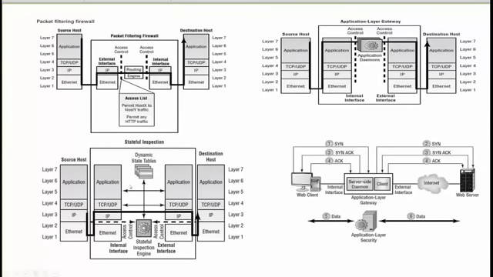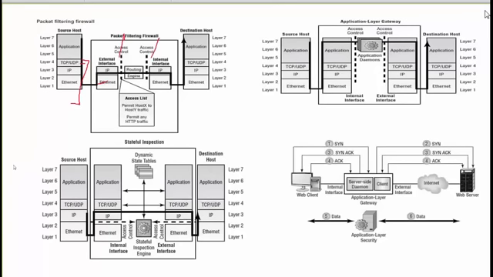There are three different ways of defining this: packet filtering, application level gateway, and stateful inspection. If you see the packet filtering type, it only works at layer 3 to layer 4. It does not go above that. It only works on layer 3 and layer 4 ports based on ACLs, and you need to define the ACL based on the routing engine at both inbound and outbound, right?